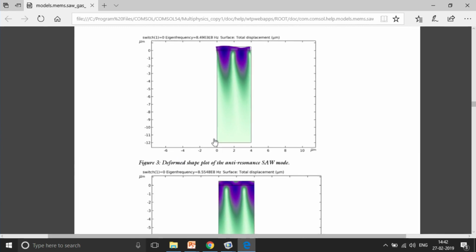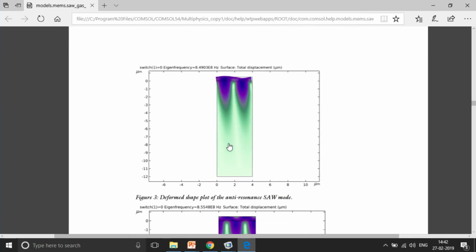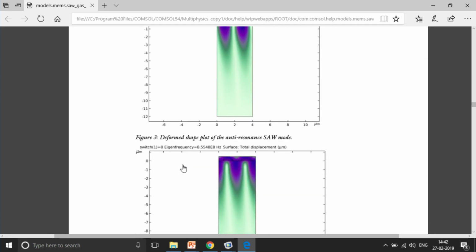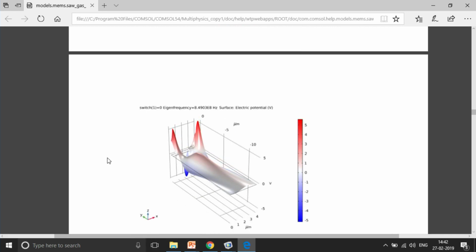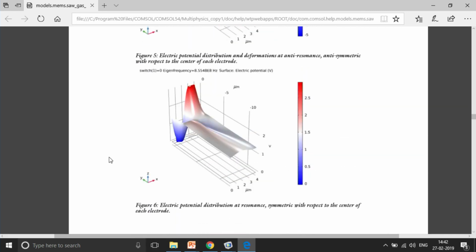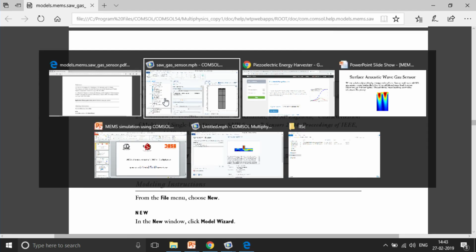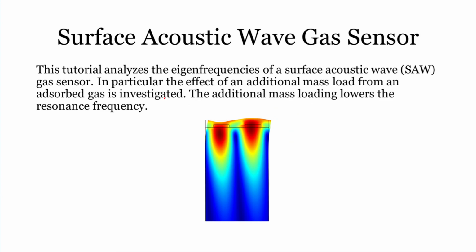You can see that this is an anti-resonant SAW mode, and this one is a resonant SAW mode. So, both of them have been captured using eigenfrequency analysis. It is the type of an analysis. We will see many other types of analysis throughout the day. The eigenfrequency analysis figures out the resonant modes of your structure. There are also references with which the results have been compared. So, if you want, you can also go through the references along with the results that you are getting in COMSOL, and then you can proceed with your own gas sensor design.